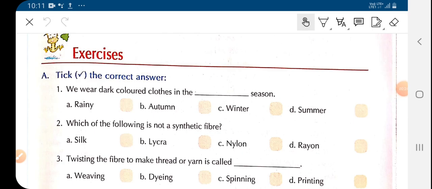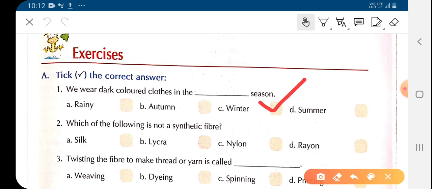First question is to pick the correct answer. We wear dark clothes in the dash season. Option A, rainy season. Option B, autumn. Option C, winter. Option D, summer. So, children, when do we wear dark colored clothes? We wear dark colored clothes in winter season. So you will tick option C, that is winter season.